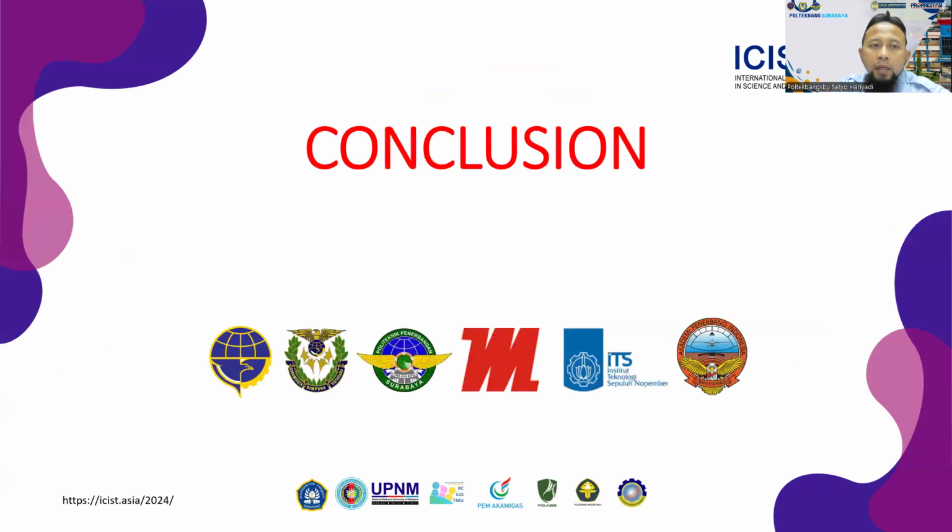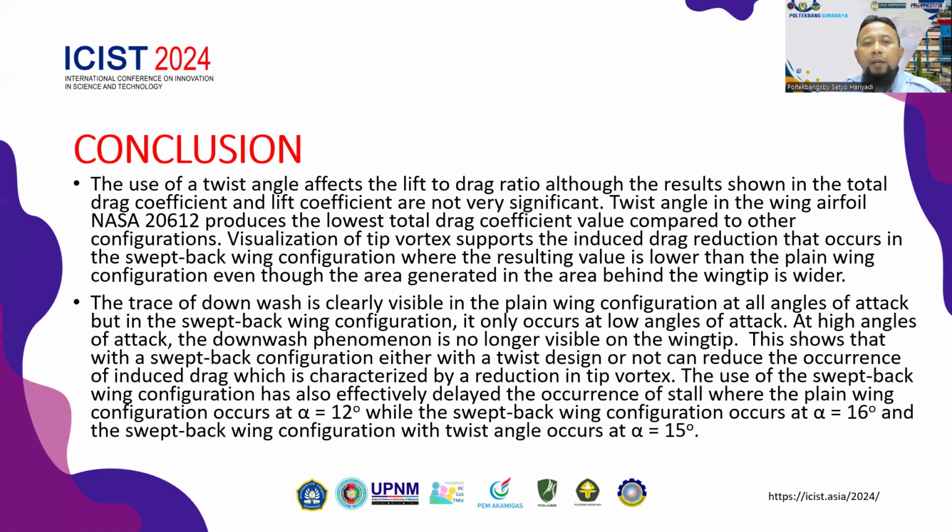Conclusion: the use of twist angle affects the lift to drag ratio, although the results in the total drag coefficient and lift coefficient are not very significant. Twist angle in the wing airfoil NASA 20612 produces the lowest total drag coefficient value compared to the other configurations. Visualization